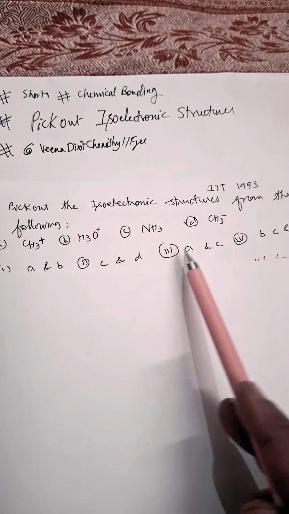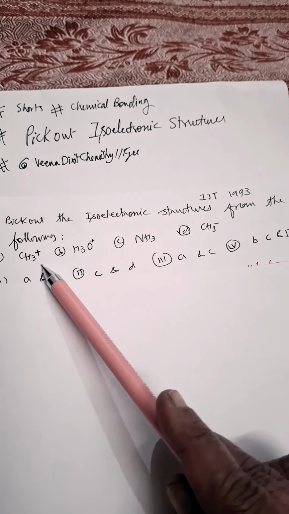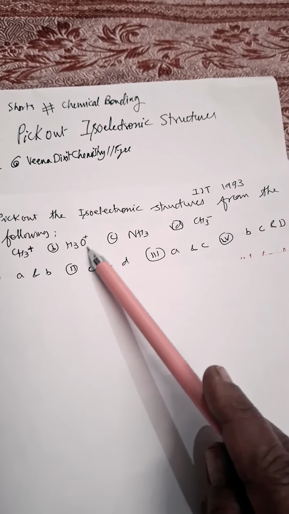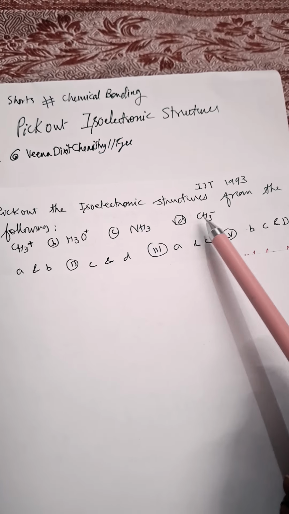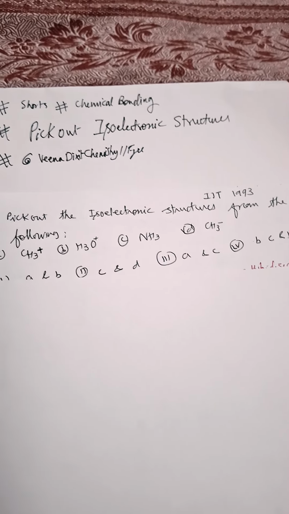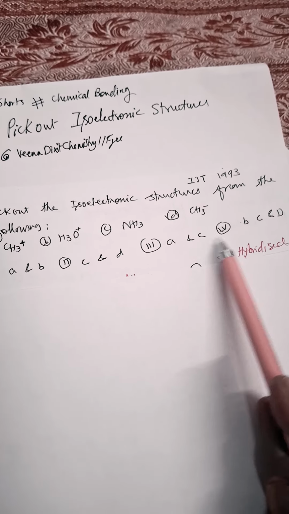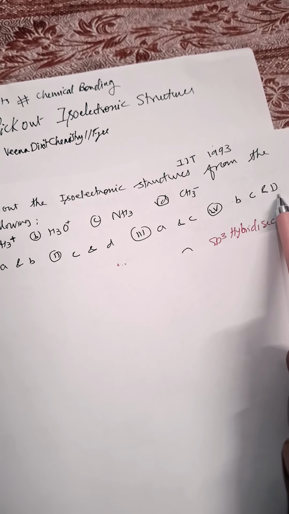Thank you for watching. Pick out the isoelectronic structure from the following: CH3 positive, the methyl carbocation; hydronium ion; this is ammonia; and this is methyl carbanion. The options given are: A plus B, C plus D, A and C, and B, C and D.